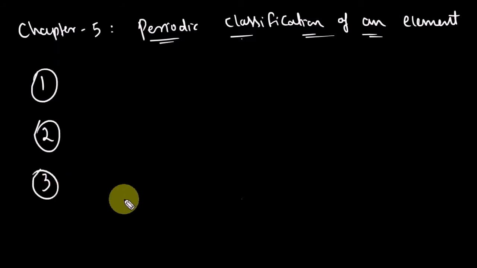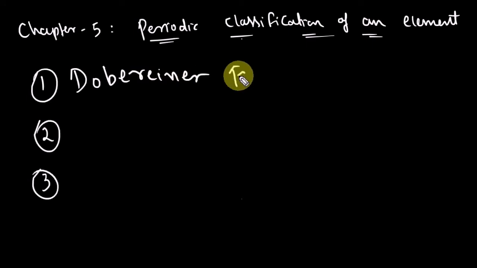I will give you the names of them. The first name is Dobereiner's triads. The first scientist is Dobereiner, the scientist who attempted to classify the elements, or we can say, who gave a classification of the elements.